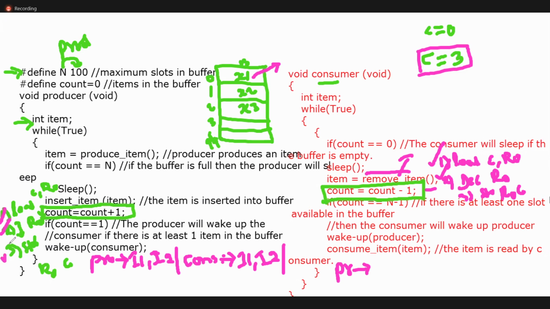It will execute the third line. So once it executes the third line, count equals count plus 1. Previously, what is the value in R naught? R naught 3, yes or no? After incrementing R naught, storing into count, previously it was 3, now it becomes 4.